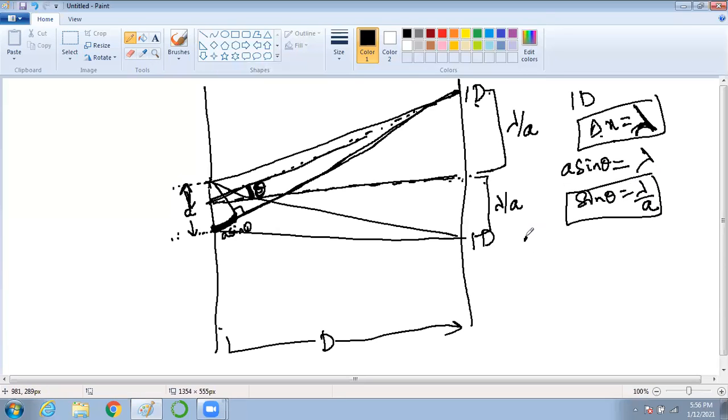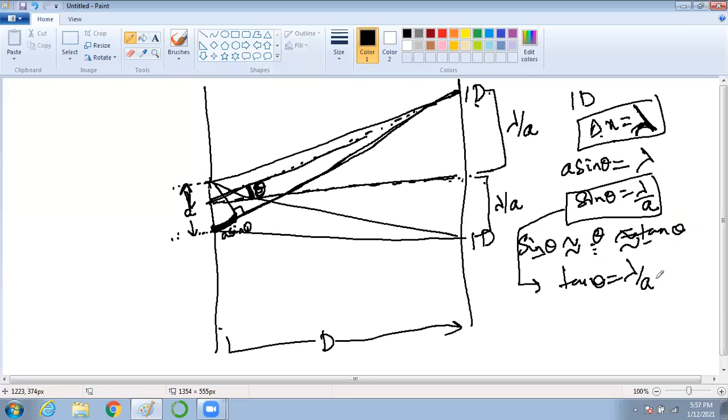Already we did the assumption that sine theta is very small. Then sine theta is equal to theta, which is also equal to tan theta. When theta is very small, sine theta and tan theta can be equated. Am I correct? Yes or no? Then your tan theta will be equal to lambda by A. So this is how you have to explain.